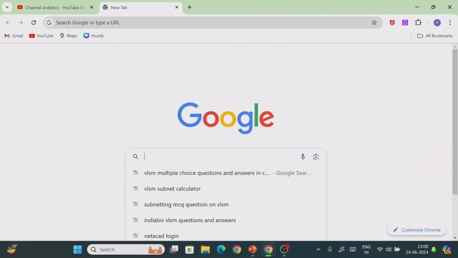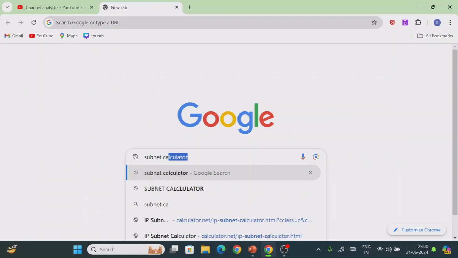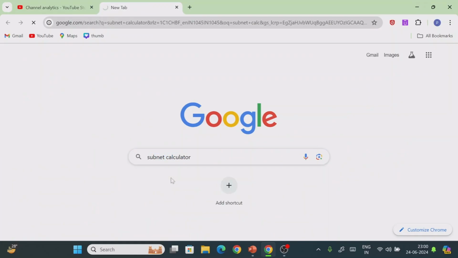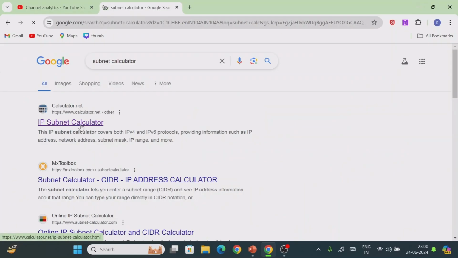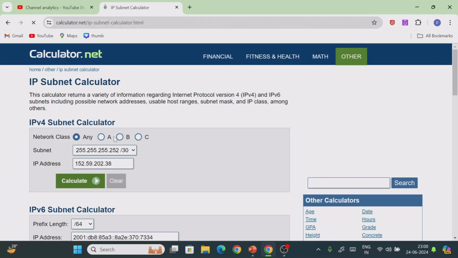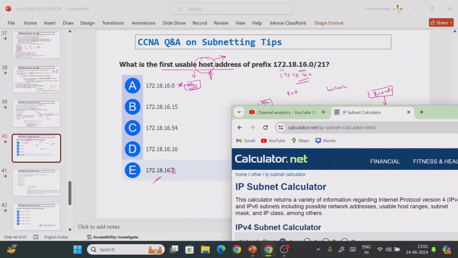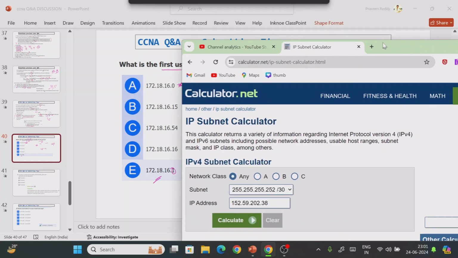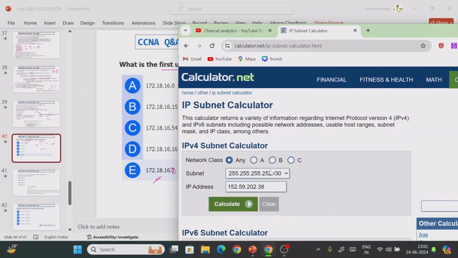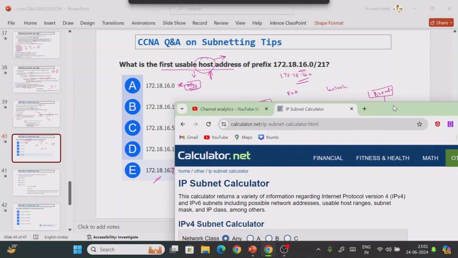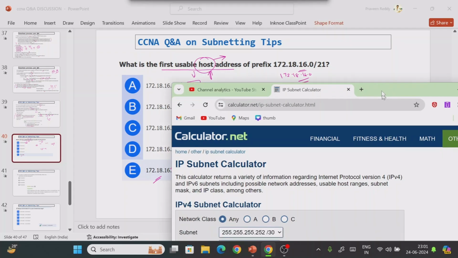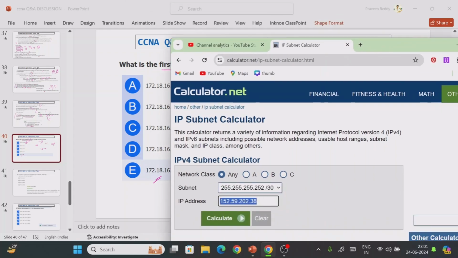Now you can find the answer like this. We have the subnet calculator. We also have applications, Android supports some applications. If you want to check your answer, just click on the IP subnet calculator. Now here, what is the given question? 172.18.16.0. We need to enter our subnet mask as well as the corresponding IP address, then the IP subnet calculator will give you the corresponding answer. Just I am typing this.